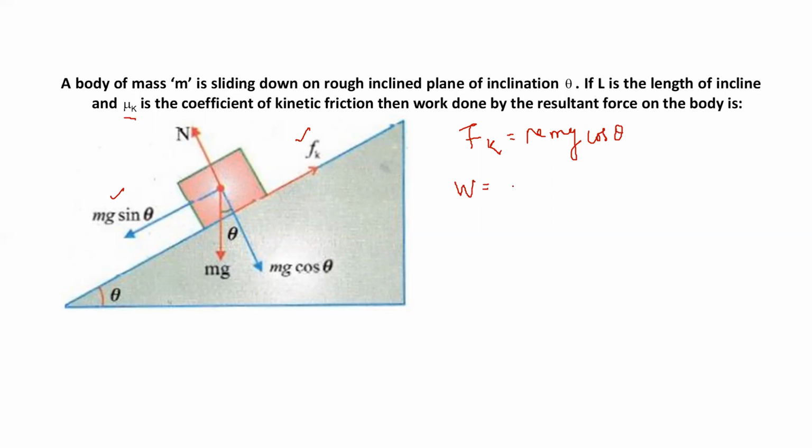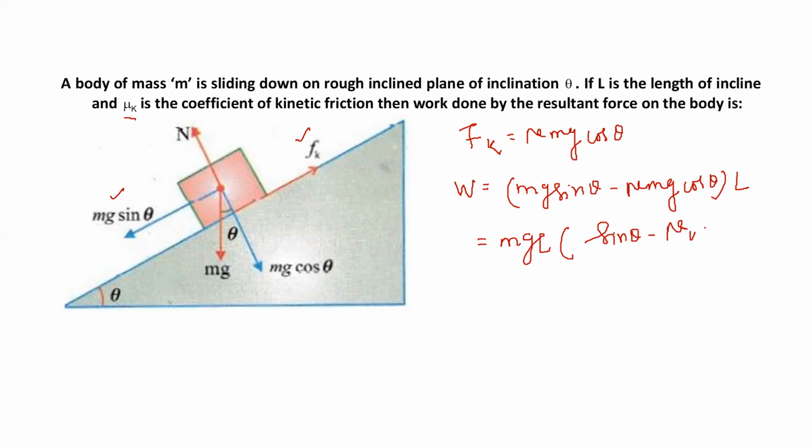Work done will be how much? Downward direction force is mg sin theta. Upward direction force is mu mg cos theta. Whole into L. So by multiplying, taking mgl common, we could also write sin theta minus mu k cos theta. This is the work done. Understood now?